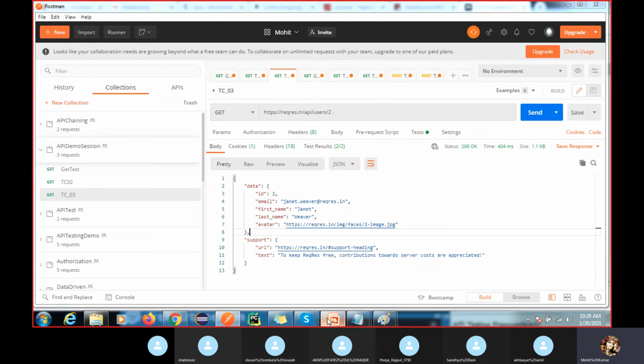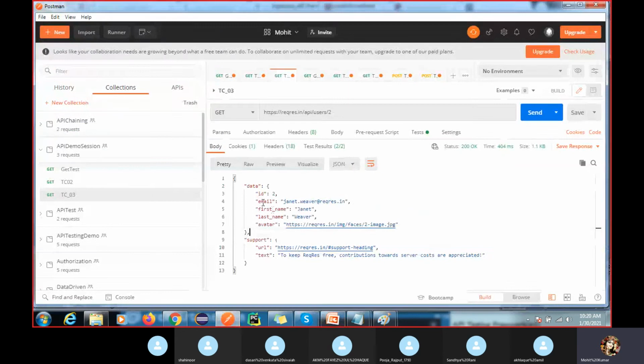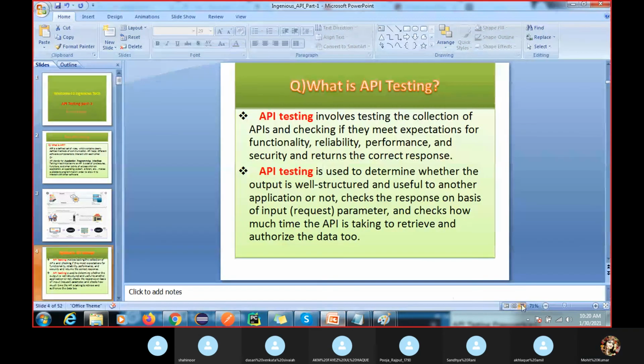These are the things you have to validate, what it is returning, like the ID, which is 2, the email ID, the first name. And this is the JSON format. Again, I will come back to Postman: how to do the setup, how to create a collection, how to create a request, and what GET and POST are. I will explore that, so no worry.